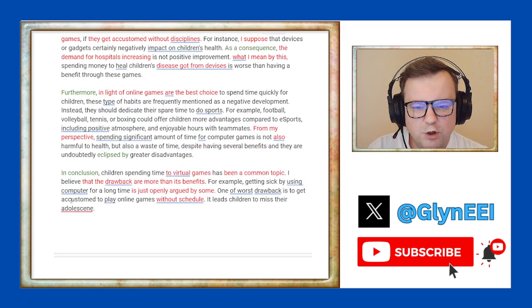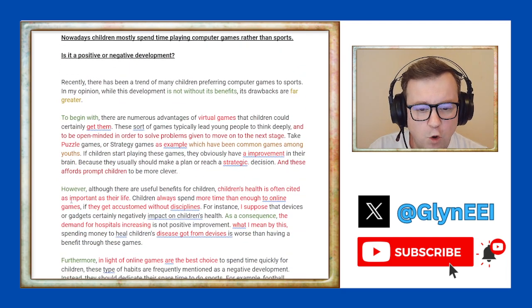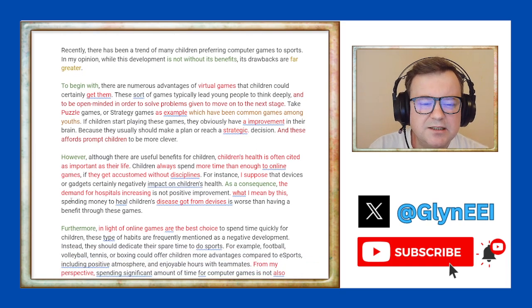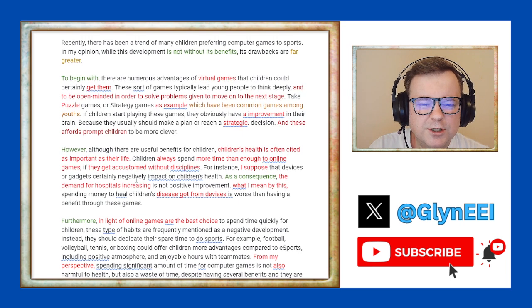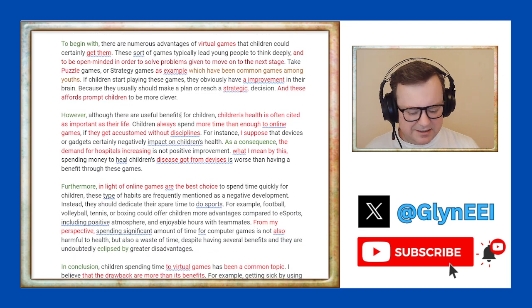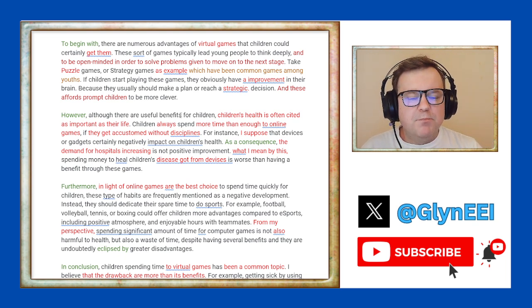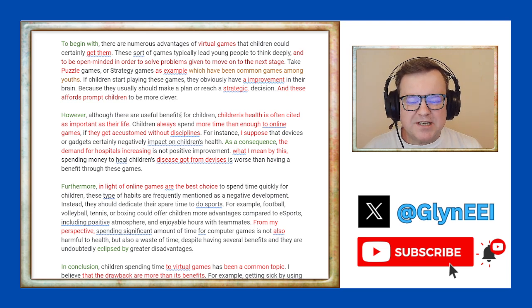Things to work on for this candidate. Firstly, write IELTS essays in 4 paragraphs. Secondly, try to avoid using complicated language. It seems that you are trying too hard to use complicated language. Most importantly, you have to understand what it means to write an essay, to write an academic essay.